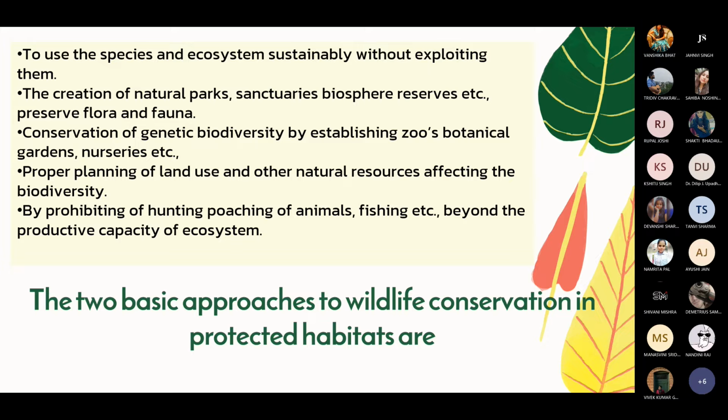So to use the species and ecosystem sustainably without exploiting them, the creation of national parks, sanctuaries, biosphere reserves, etc., preserve the flora and the fauna, conservation of the genetic biodiversity by establishing zoos, botanical gardens, nurseries, etc., the proper planning of land use and other natural resources affecting the biodiversity by prohibiting hunting, poaching of animals, fishing, etc., beyond the productive capacity of the ecosystem. And the two basic approaches to wildlife conservation in protected habitats are in situ conservation and ex situ conservation.